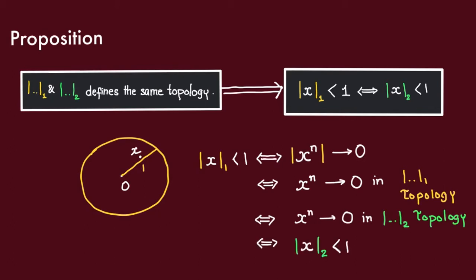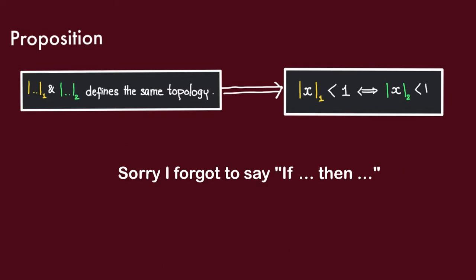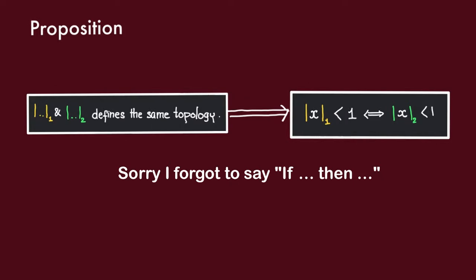And that happens if and only if x lies inside the green unit ball centered at the origin. Thus we see that all elements with yellow absolute value less than 1 must have green absolute value less than 1, and vice versa.